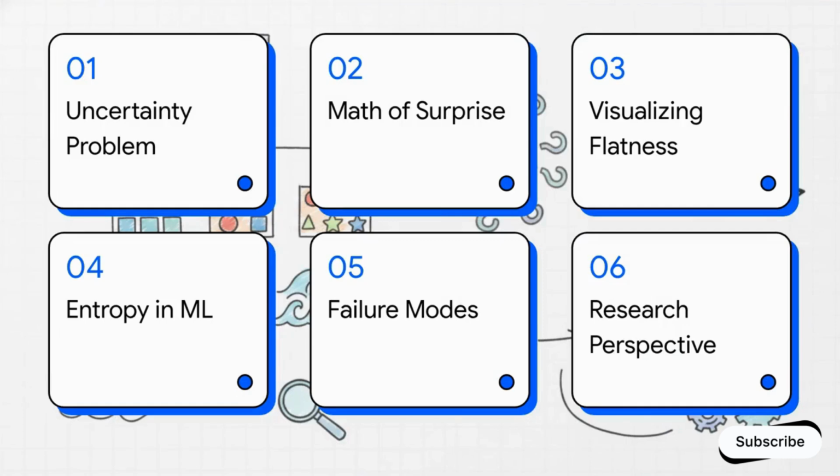Here's our technical briefing manual for today. We're going to cover the problem of uncertainty, the mathematics of surprise, visualizing flatness, entropy in machine learning, engineering failure modes, and we'll wrap up with the research perspective.